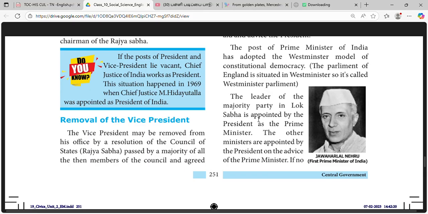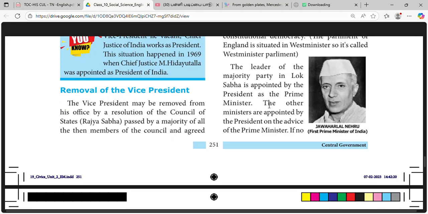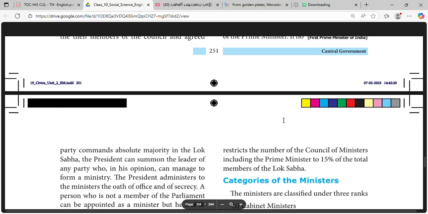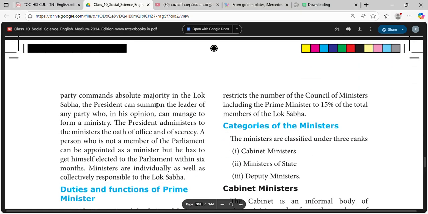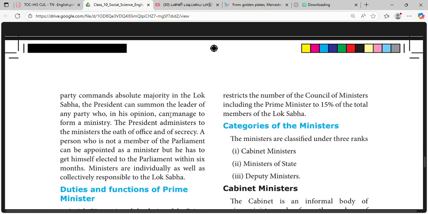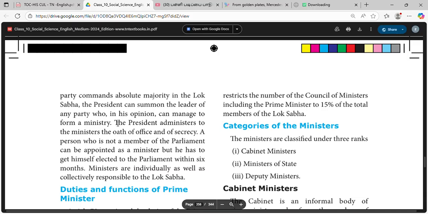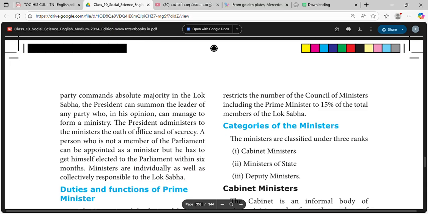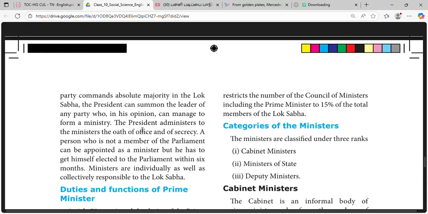The leader of the majority party in the Lok Sabha is appointed by the President as the Prime Minister. The other ministers are appointed by the President on the advice of the Prime Minister. If no party commands an absolute majority in the Lok Sabha, the President can summon the leader of any party who in his opinion can form the ministry.